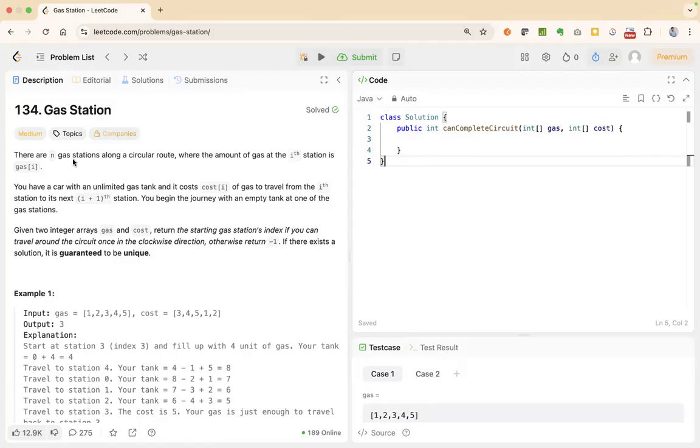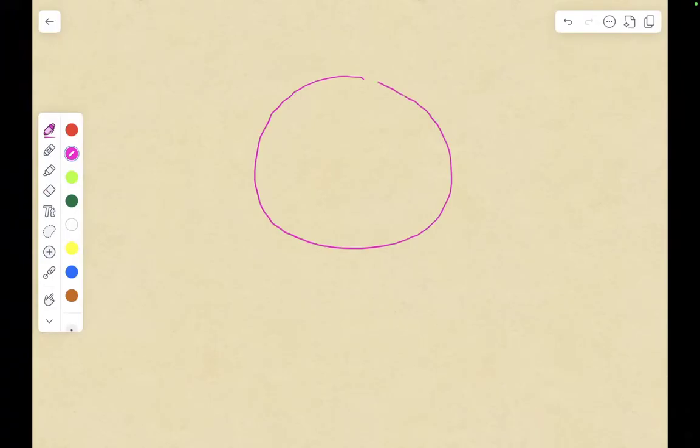Let's look at the problem statement in detail. Basically you have a circular route, right? Let's draw a circle. Now you have multiple gas stations.